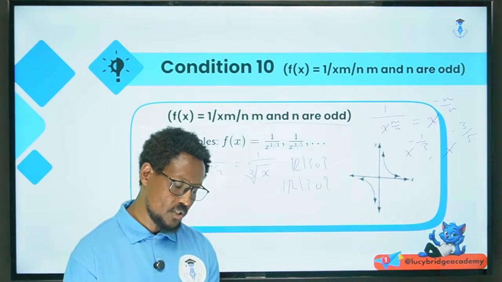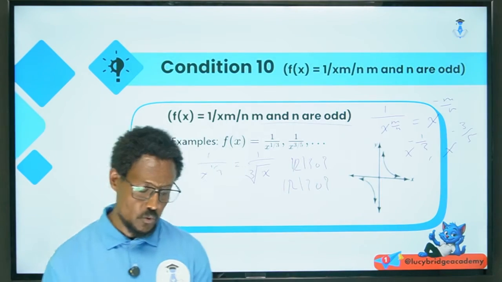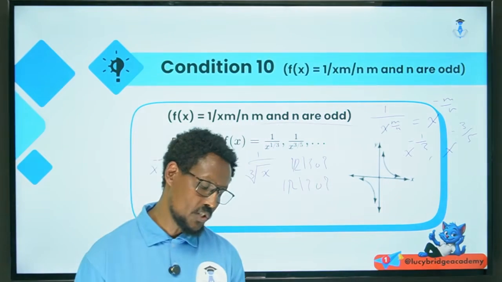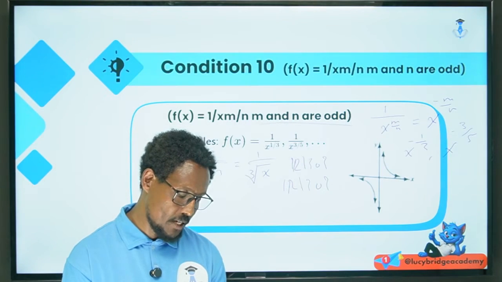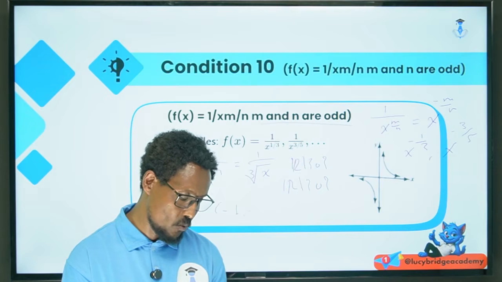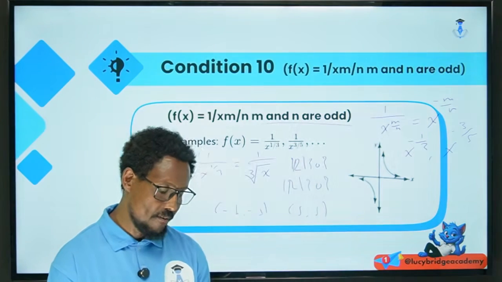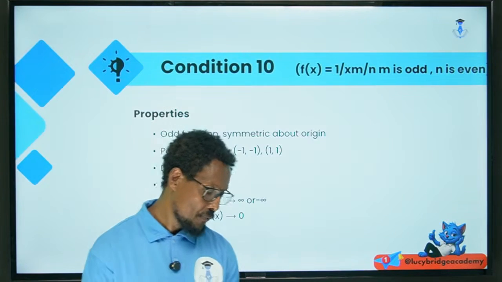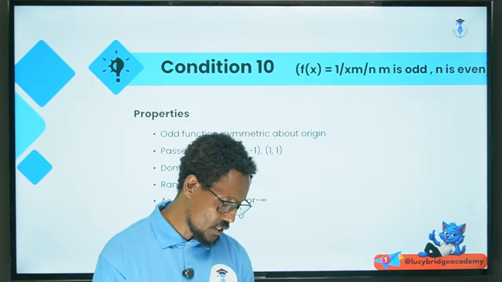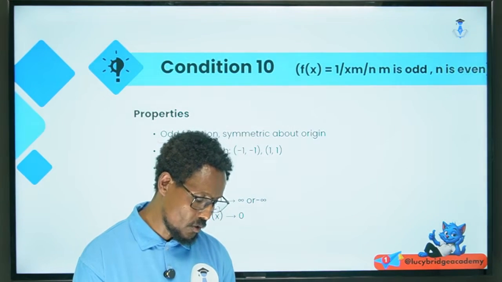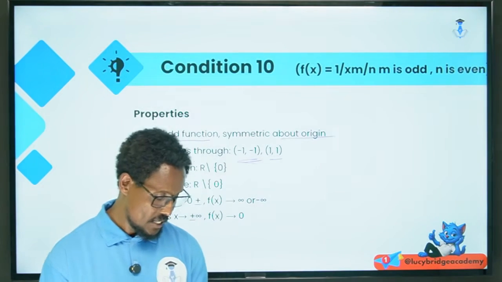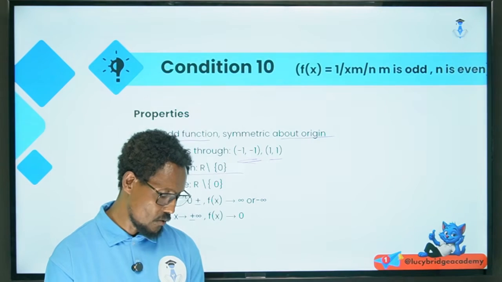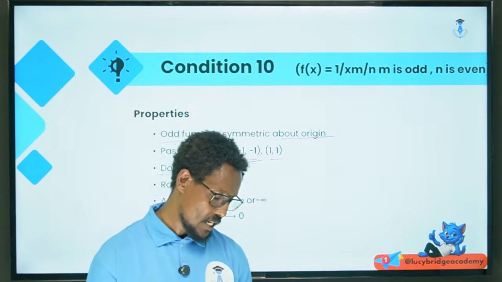It is symmetric with respect to the origin, and the points (-1, -1) and (1, 1) are common points for every such function. It is an odd function, symmetric about the origin. It passes through the points (-1, -1) and (1, 1). The domain is the set of all real numbers without 0. The range is the set of all real numbers without 0.